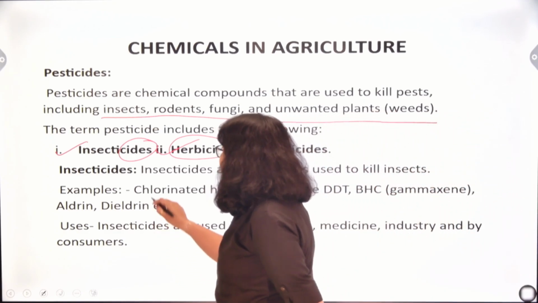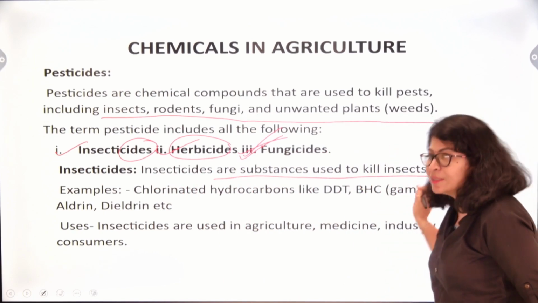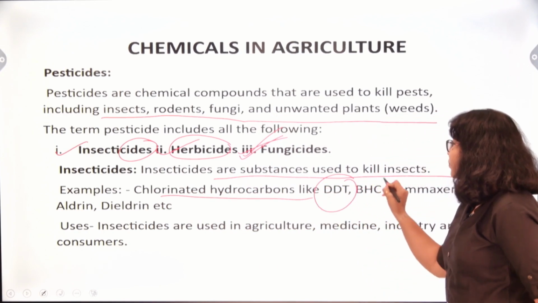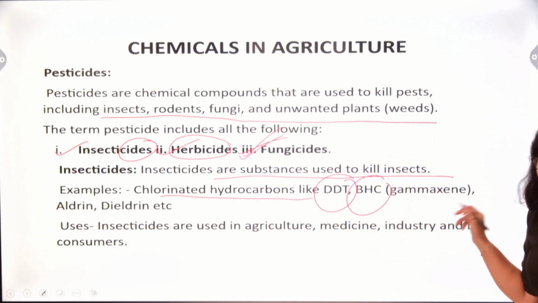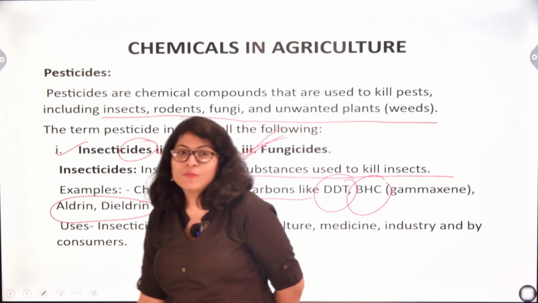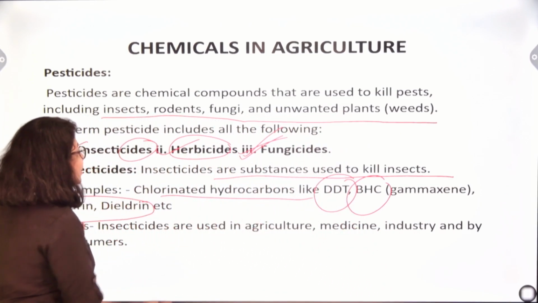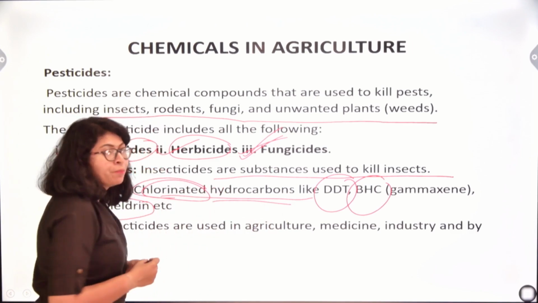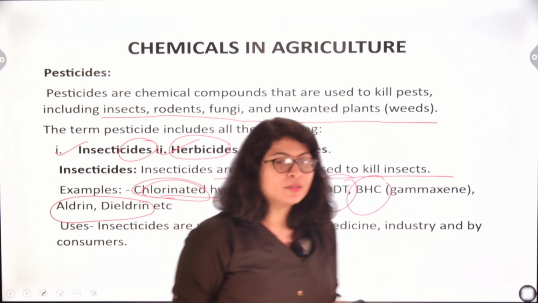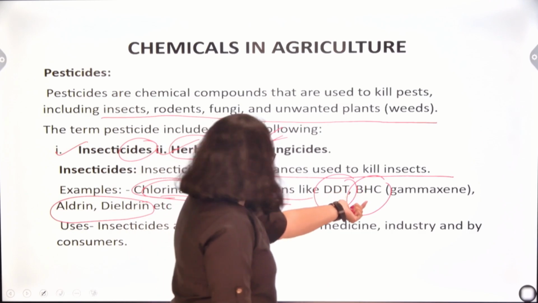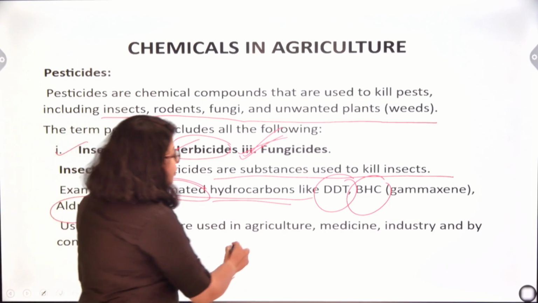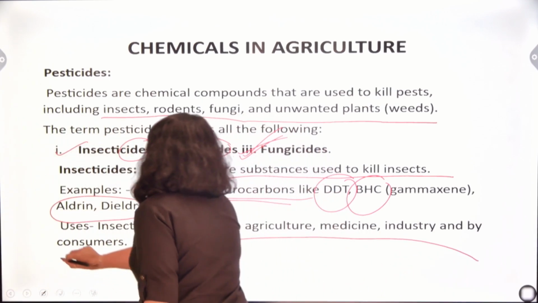So what are insecticides? Insecticides are substances used to kill insects. Certain names: chlorinated hydrocarbons like DDT, BHC. BHC is commonly called gammexane. Next is aldrin, dieldrin, etc. These are certain examples of insecticides. These are basically chlorine-containing hydrocarbons. Chlorinated hydrocarbons come under the category of insecticides. What are the examples? DDT, BHC, aldrin and dieldrin. Uses: insecticides are used in agriculture, medicine, industry and by consumers.